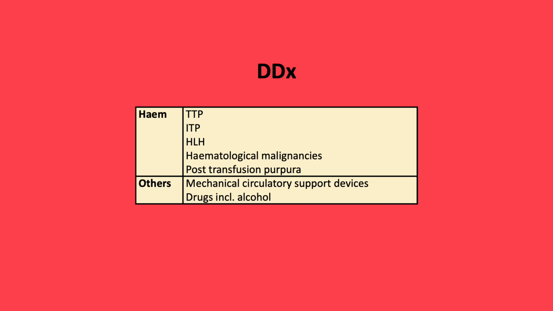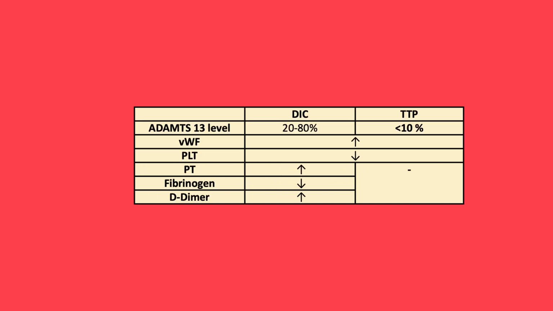Key differential diagnosis for patients presenting with DIC will be hematological conditions including TTP, ITP, HLH, hematological malignancies, and post-transfusion purpura, in addition to other causes including drugs and alcohol, and the effects of mechanical circulatory support. In comparison to TTP, thrombotic thrombocytopenic purpura, DIC has increased levels of ADAMTS13 activity, prolongation of PT, reduced fibrinogen levels, and an increased D-dimer.